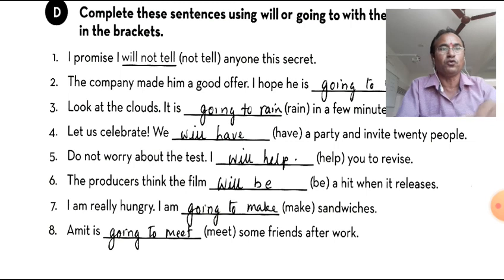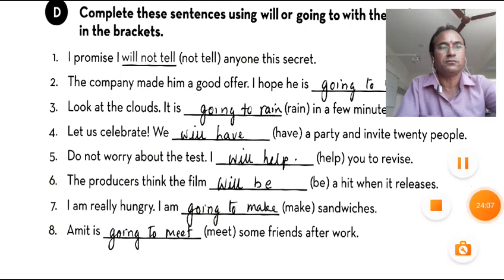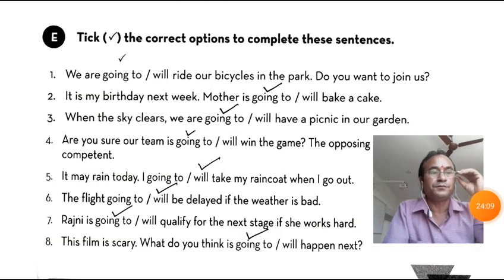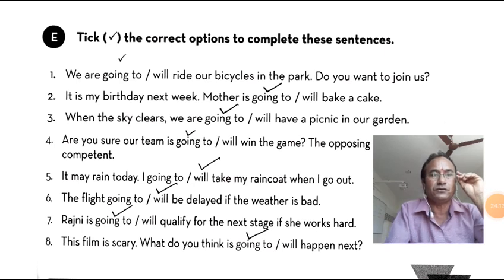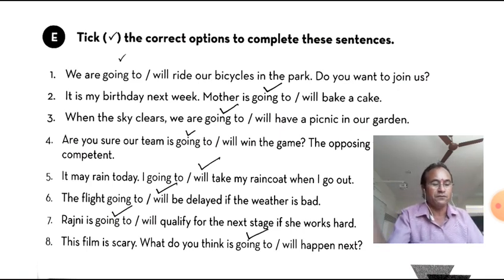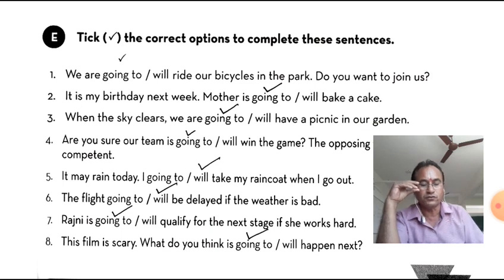Now let's move to E. Now take the correct options to complete these sentences. One has been given. We are going to or will ride our bicycle in the park. Do you want to join us? It means you have planned, and we have seen the use of going to.